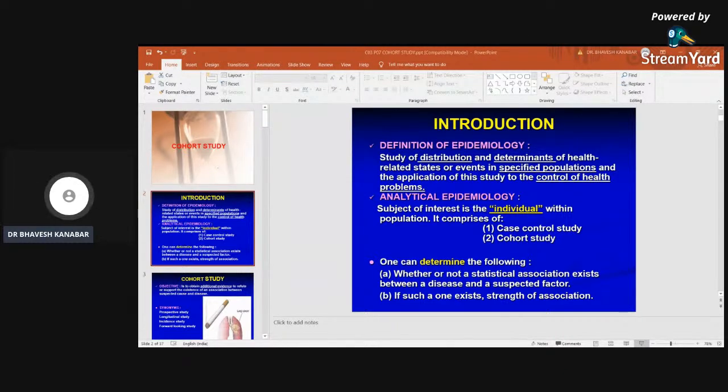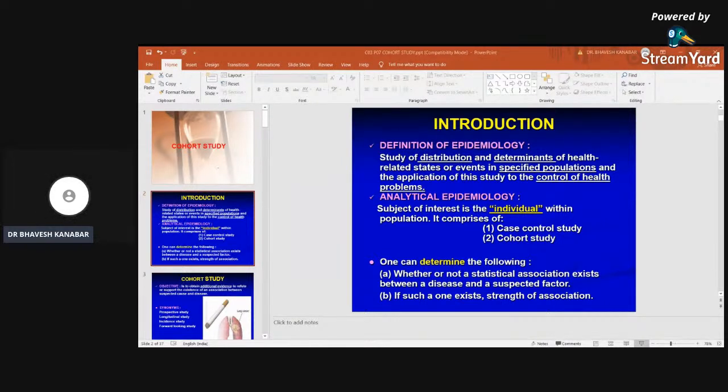If the odds ratio is 6 between cigarette smoking and lung cancer, then it can be said that smoking leads to 6 times more chance of causing cancer as compared to the non-smoker. If the strength of association, the odds ratio, is 10, then we can say that there is 10 times more chance of lung cancer from smoking as compared to the non-smoker, right?